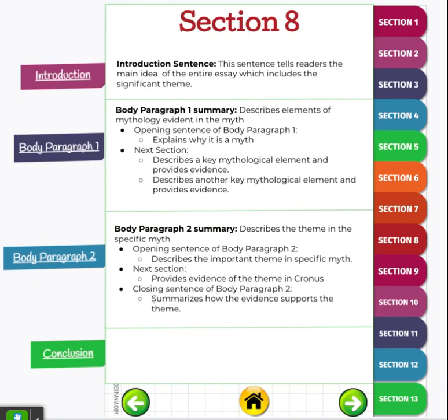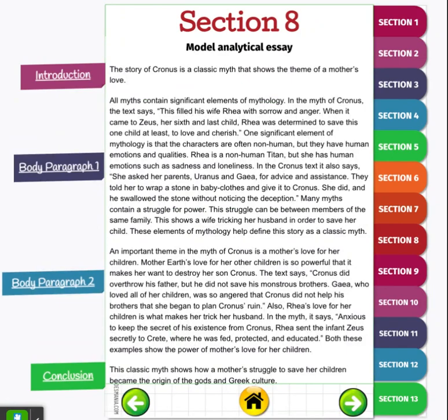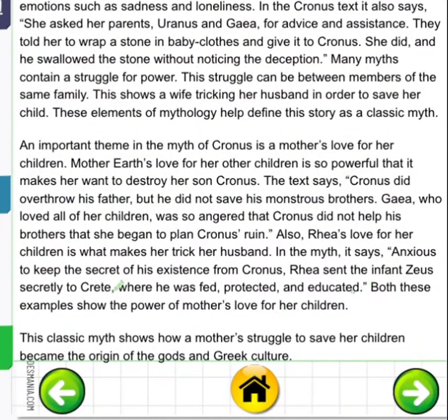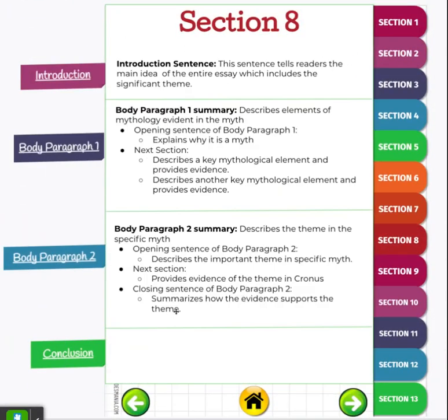And then the closing sentence summarizes how the evidence supports the theme. So let's see if we can find if that evidence is supporting the theme here. So if we look back here, we can see that both these examples show the power of the mother's love for her children. So there is the specific evidence that supports the theme, because we're talking about those 2 pieces and then how that comes together to support the theme.